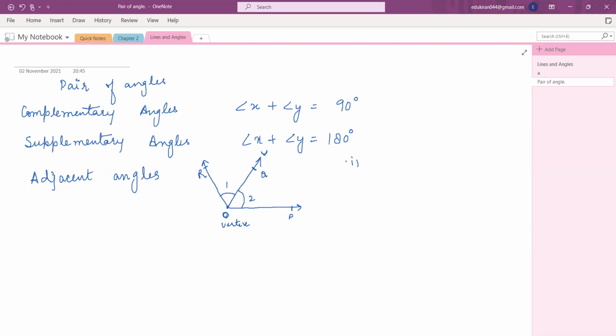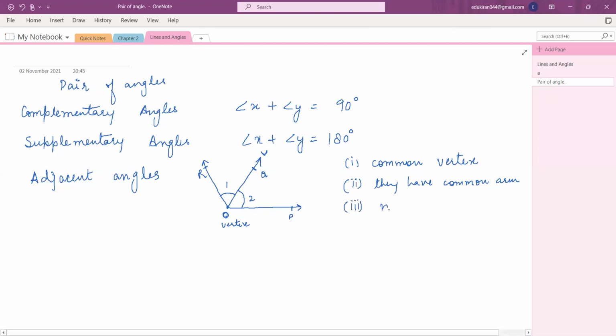So basically they have three features. One is the common vertex. You can note it down if you want to. This will help you. They have a common arm. The non-common arms are on either side of the common arm.